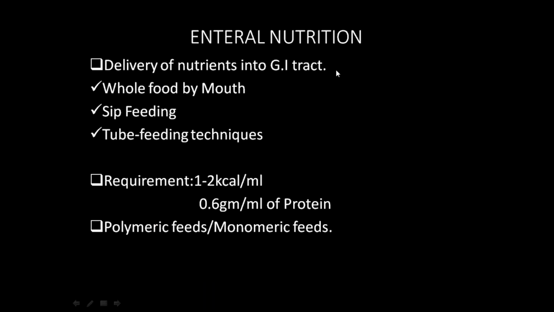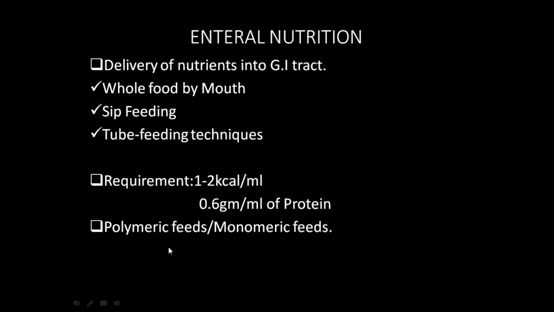So when you plan to give enteral nutrition, how much energy is required? It should be able to give 1 to 2 kilocalories per ml, and 0.6 gram per ml of protein should be given. These can be given as polymeric feeds or monomeric.